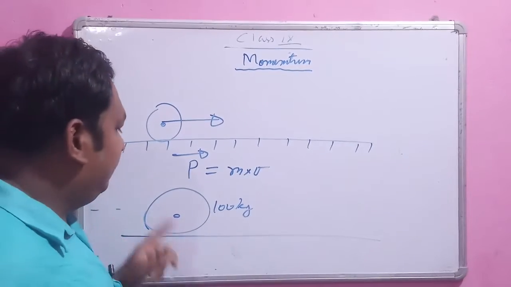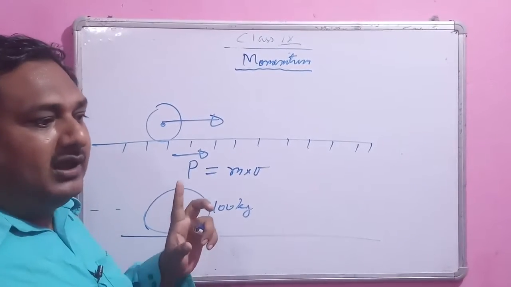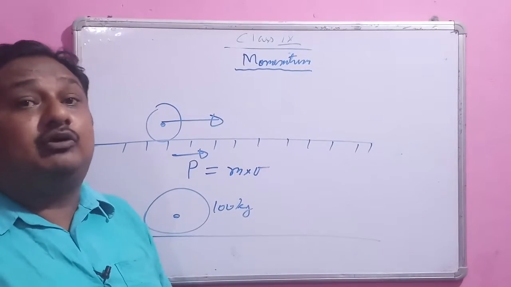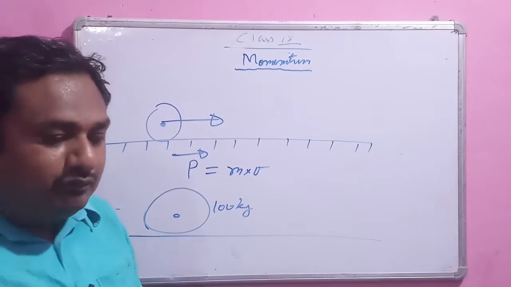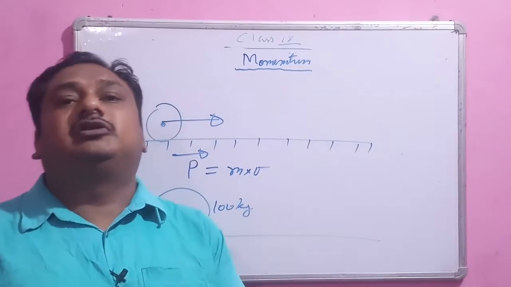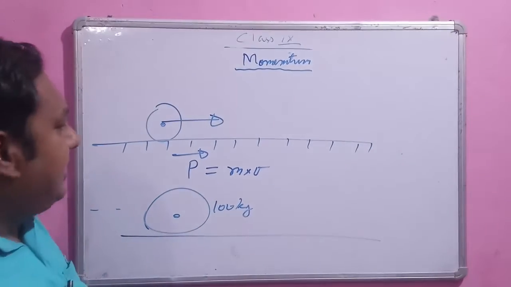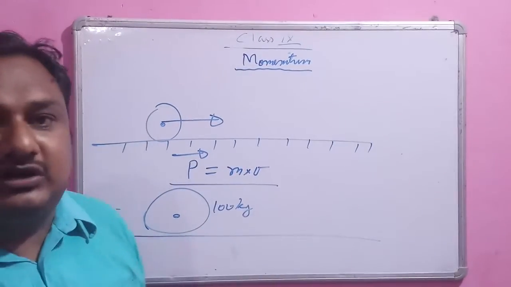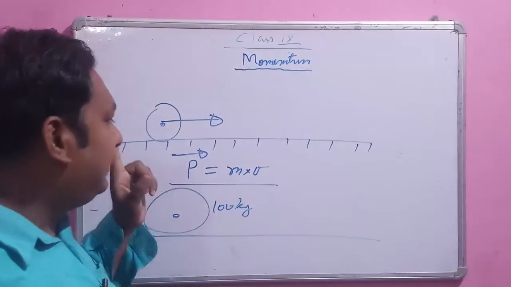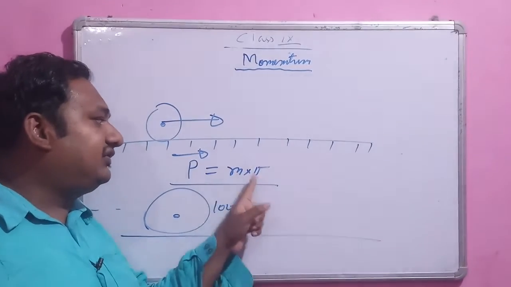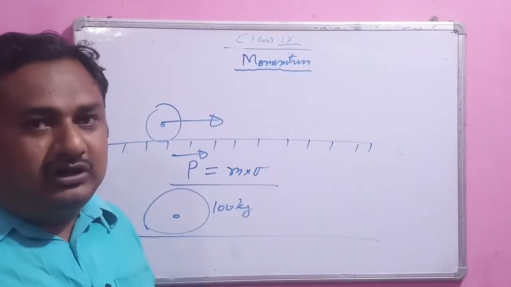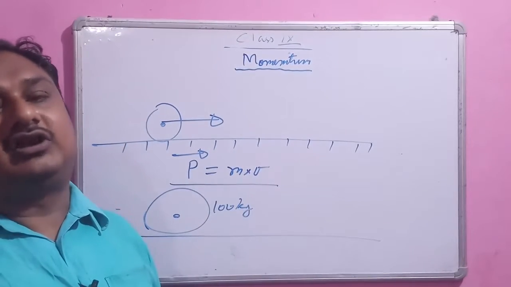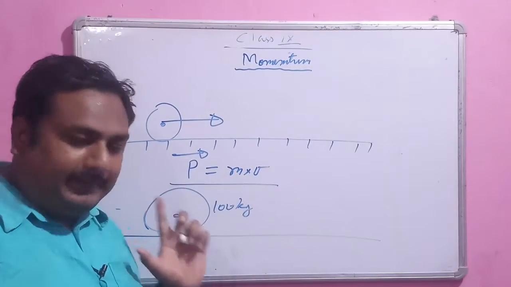So here we are concerned about momentum. If the mass of the ball is more, it will have more momentum. If the velocity of the ball is more, it will have more momentum. Momentum signifies how much mass and how much velocity is in the motion. Theoretically we define momentum as the product of the mass and velocity of the object, and practically it signifies how much mass and how much velocity is in the motion.